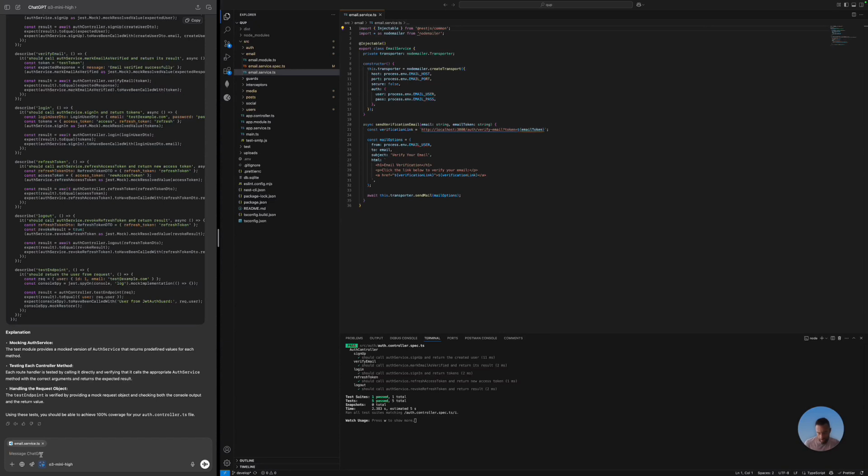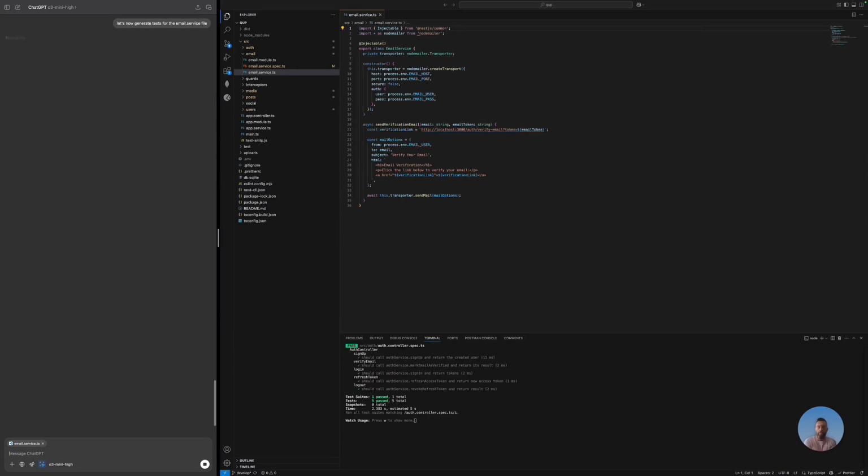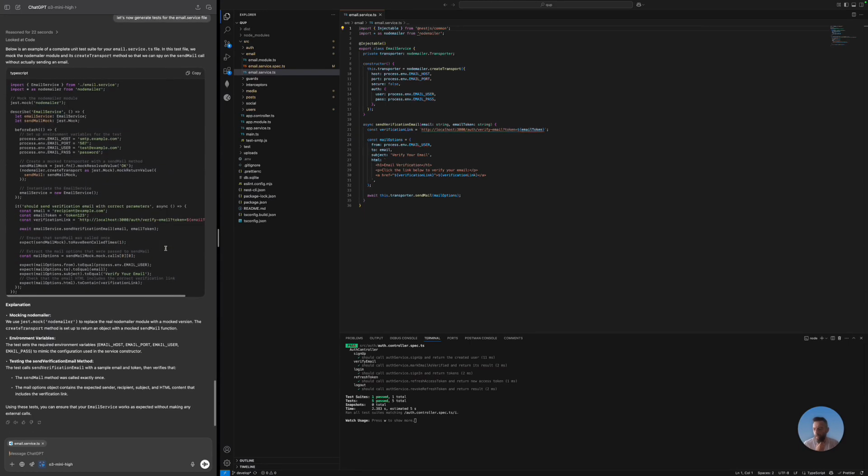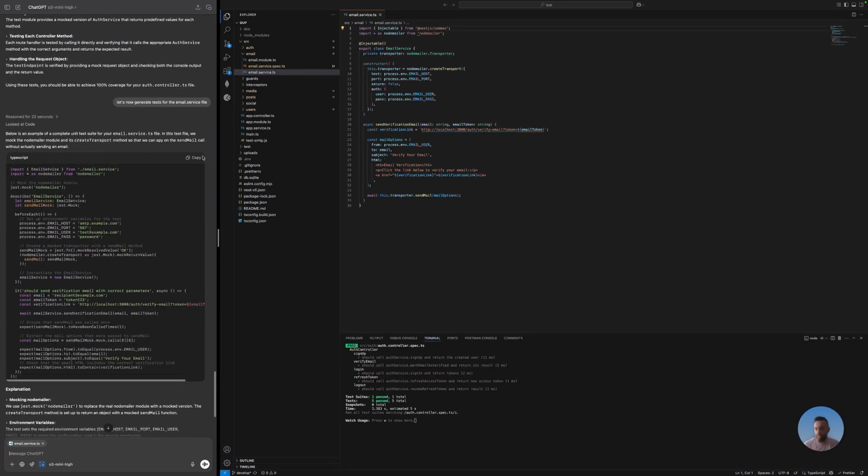So now let's generate tests for the email.service file. In this case, if you can just copy paste and speed the process, I'll probably be able to do this in, I don't know, 1 hour, 2 hours maybe. And here we have it. I'll just copy paste and see what happens.